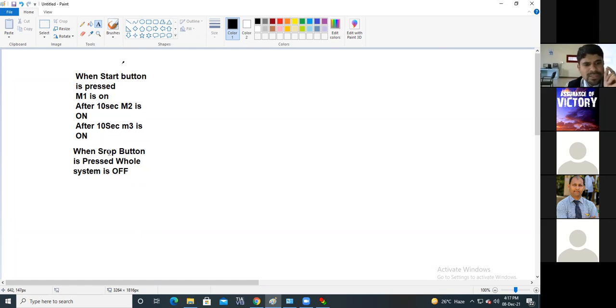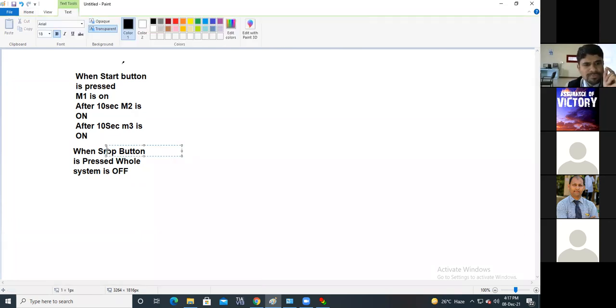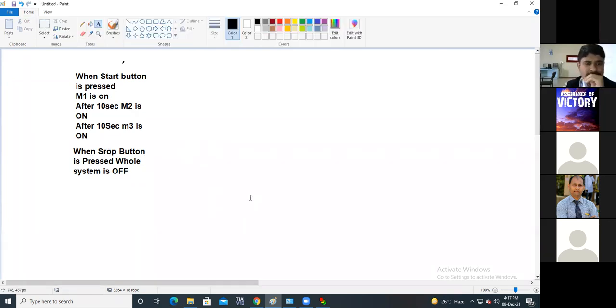And when I press the stop button, the whole system, that means M1, M2, M3, all three motors, will be off.